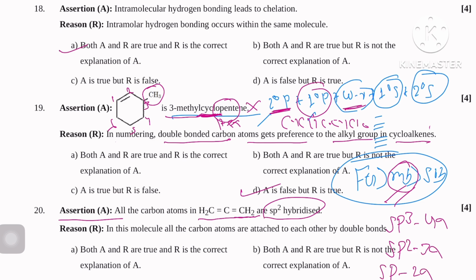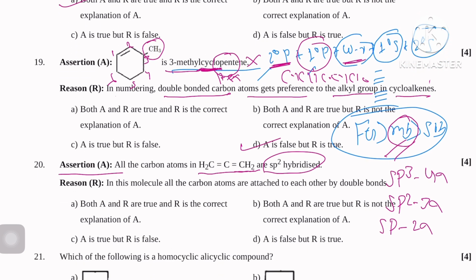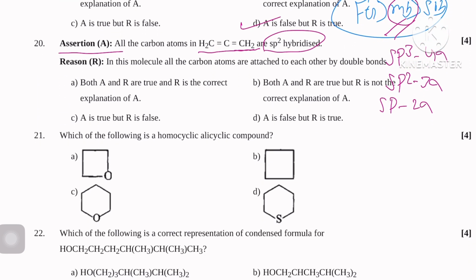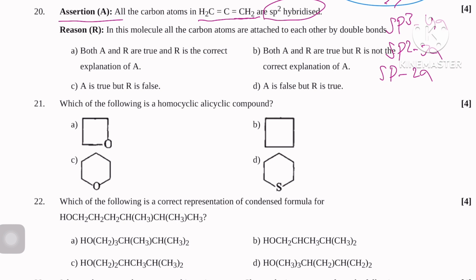Just I can write for this one. If I write this compound, CH2=C=CH2, with sigma, sigma, pi, sigma: how many sigma? 3 sigma, so sp2.